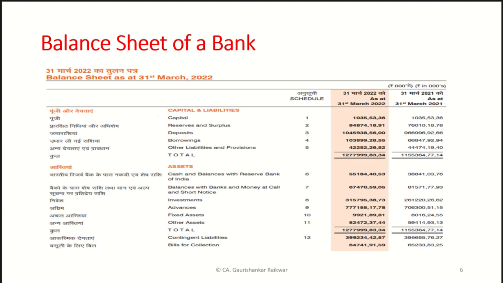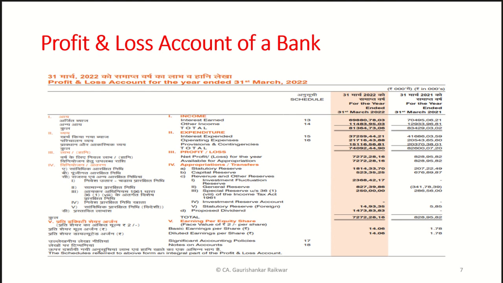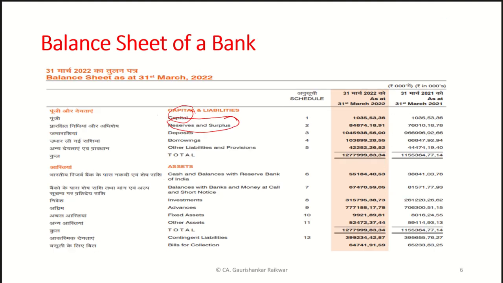Now let us have a look at the balance sheet. First we talked about the return on equity. Your equity is nothing but your capital and reserves and surplus, and return is your net profit for the year. Now for the second, return on asset, it means the profit after tax divided by the total assets. So here we will take the total assets.